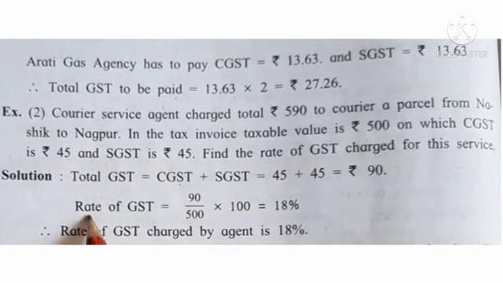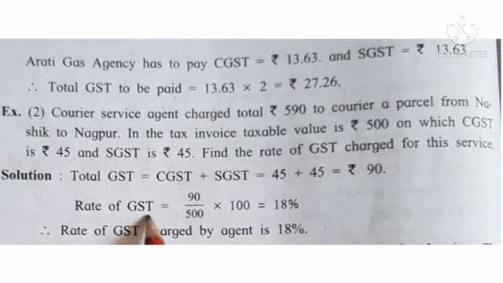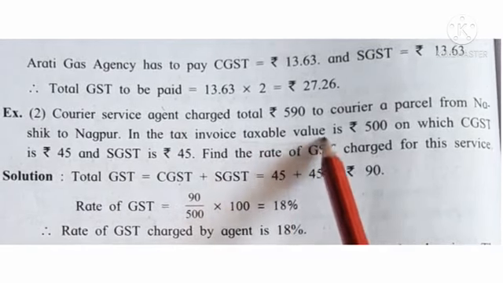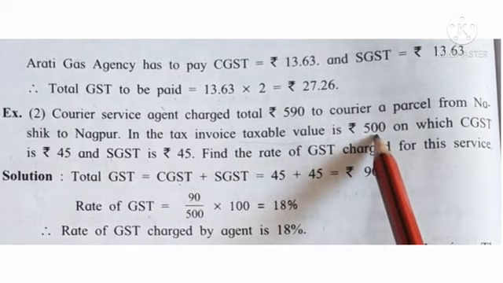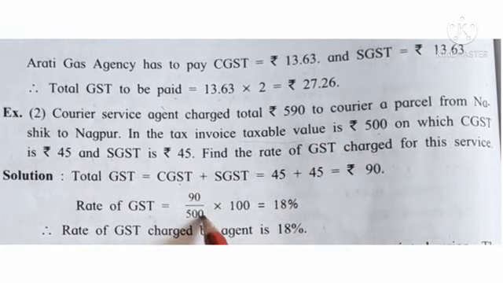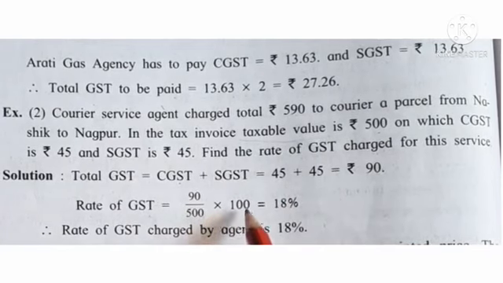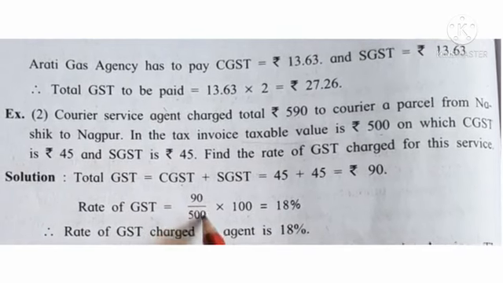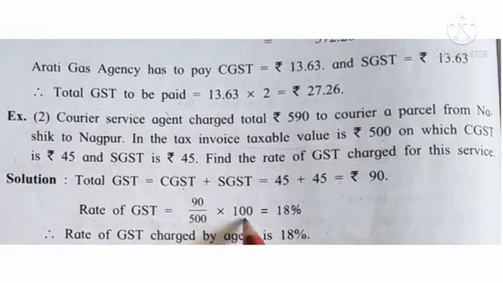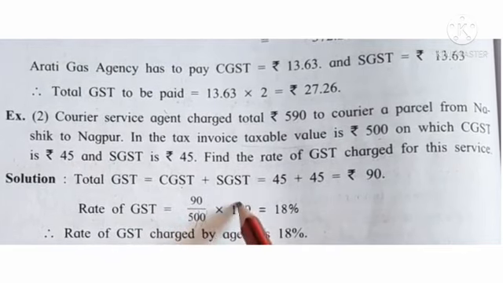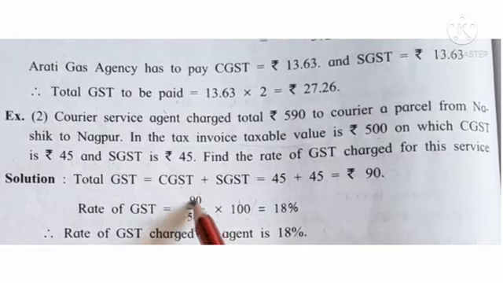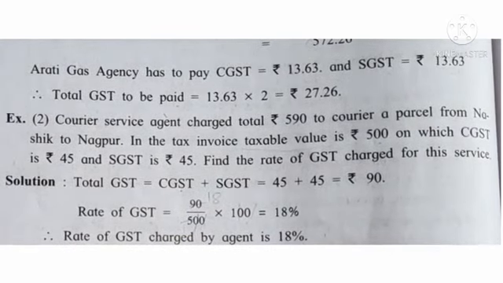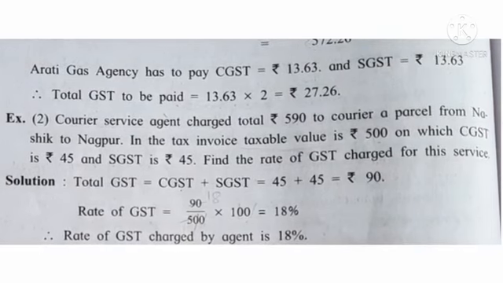And here rate of GST is equal to, on how much amount? Taxable value is 500. So 90 upon 500 into 100. Zeros get cancelled. 5 ones are 5, 5 eights are 40. So 18%. Therefore, rate of GST charged by agent is 18%.